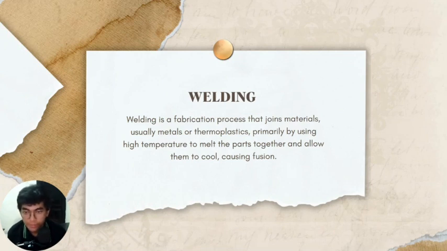And resistance welding was invented by Professor Elihu Thomson. Resistance welding is one of the simplest and most commonplace fusion welding processes, and it involves the generation of heat from the flow of electrical current through the parts being joined. Okay, we go to the next slide.